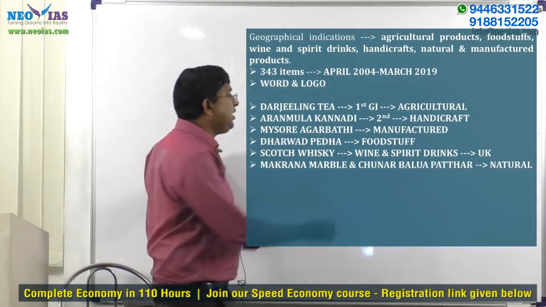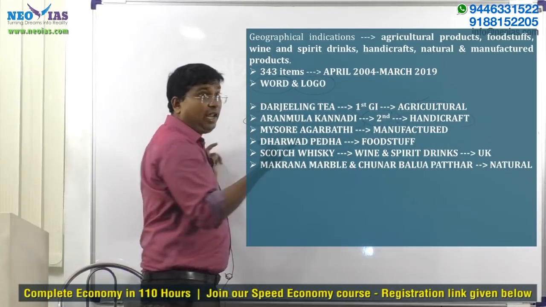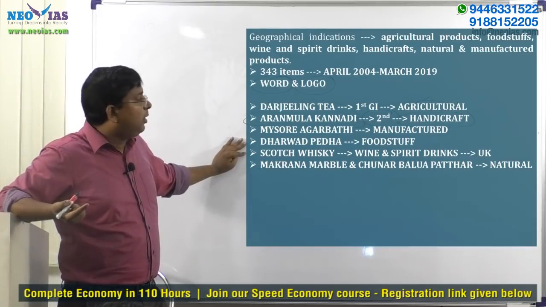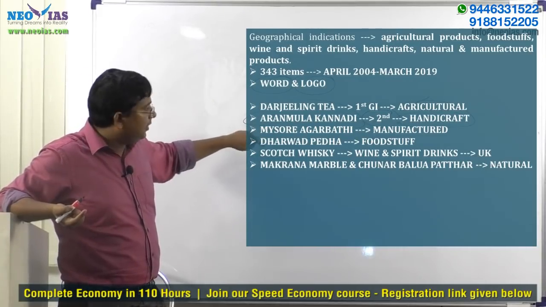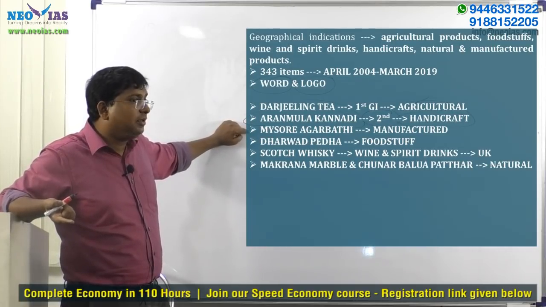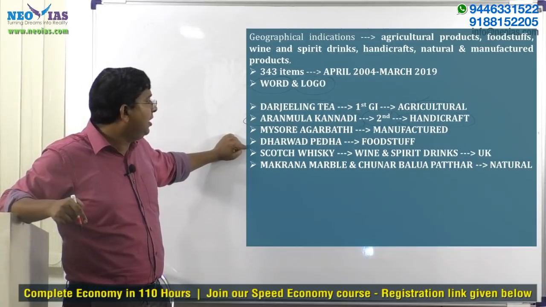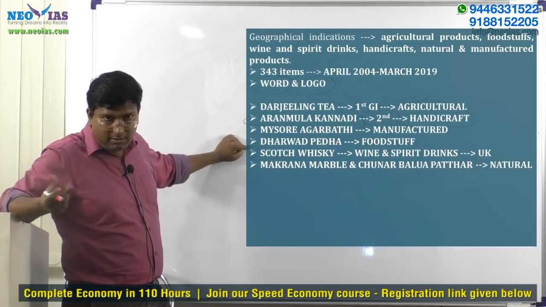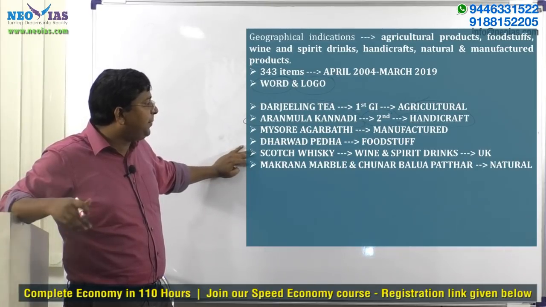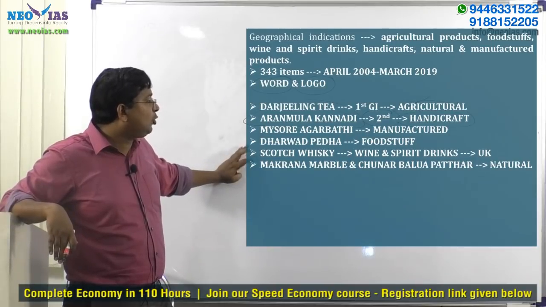The second product is from Kerala, a handicraft. See, handicraft is also protected, which is Aranmula Kannadi. Aranmula is the place. Then the first manufactured product, Mysore Agarbatti. Then the first foodstuff in India which got a GI tag, Dharwad Peda. For wine and spirit drinks, I think it's not the first, but I'm just giving an example, from the UK, Scotch whiskey.